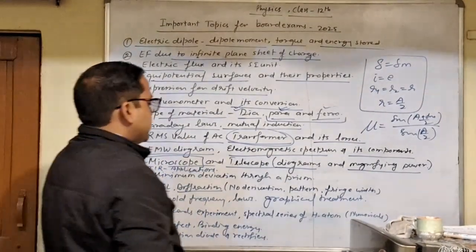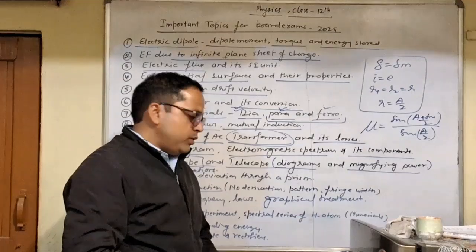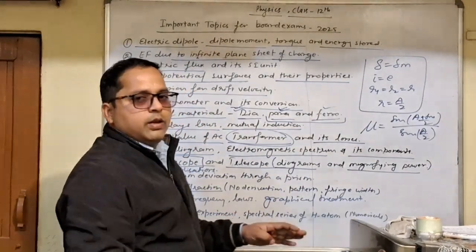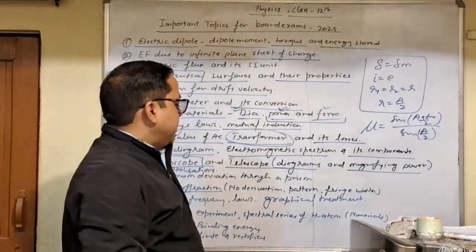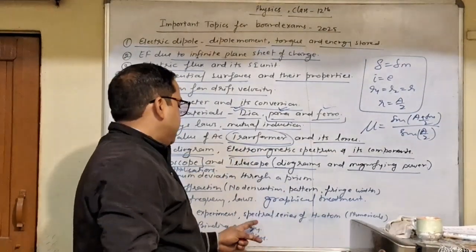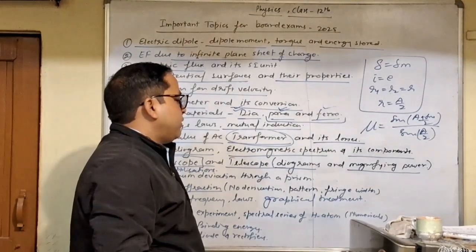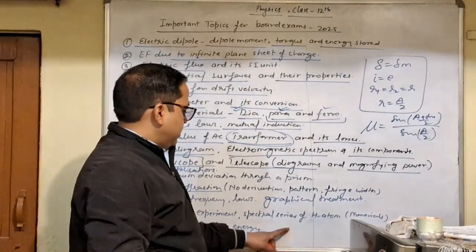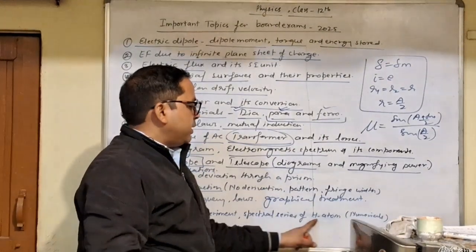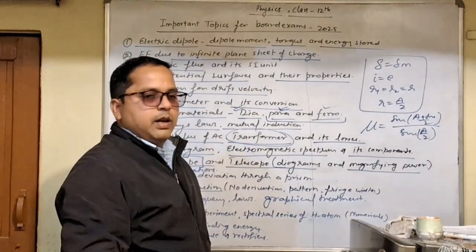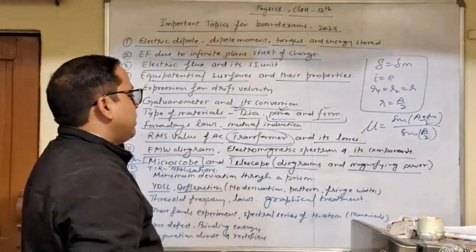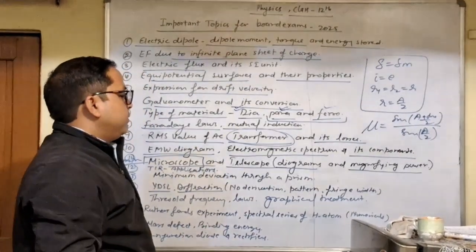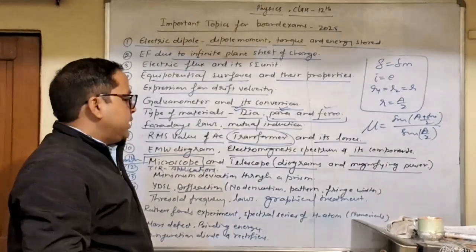Next we have Bohr's model. In Bohr's model, you can prepare the total energy of an electron in the orbit revolving around the nucleus, and the spectral series of hydrogen atom. From this topic, you may have numericals like transition from one orbit to another, where you have to find out the frequency of the emitted photon.